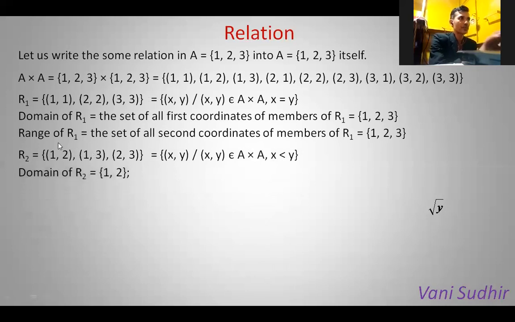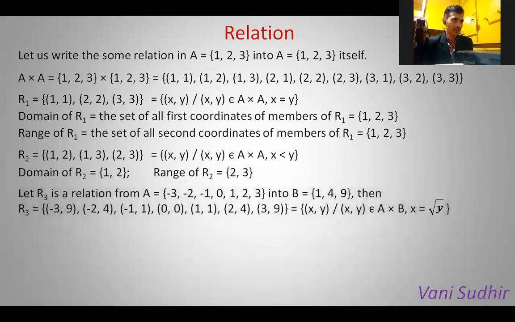Here, the domain of R2: all first coordinates. You see 1 in this, and here 2 is there, 1 comma 2 is there. Domain consists of 1, 2 only. It is not equal to A. Next, the range: range means all second coordinates. Here 2 is there, here 3, and in the third ordered pair 3 only. So 2, 3 only. In sets, we will not write repetition. Here, range is not equal to A.